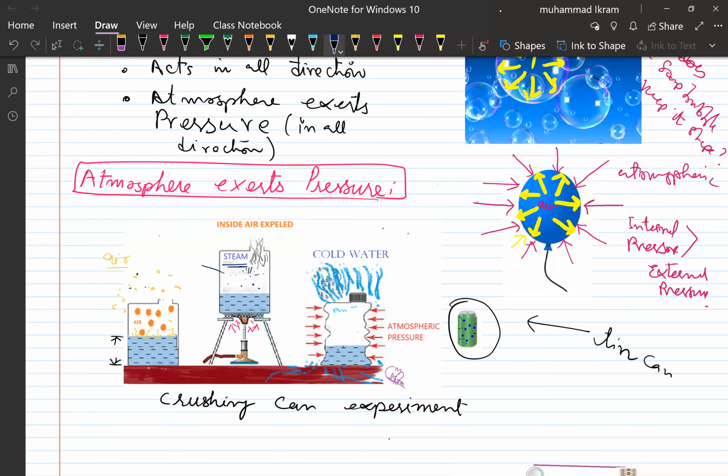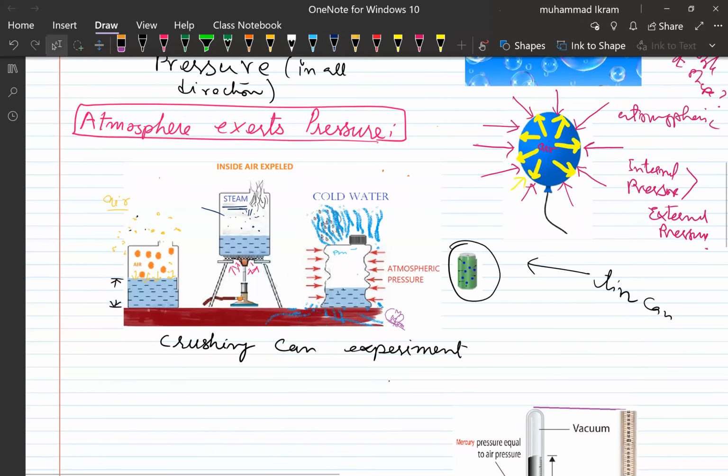Suddenly, what will happen? The steam above it will suddenly condense. When it condenses, it will change into water, right? And will fall into the remaining water like this, okay?